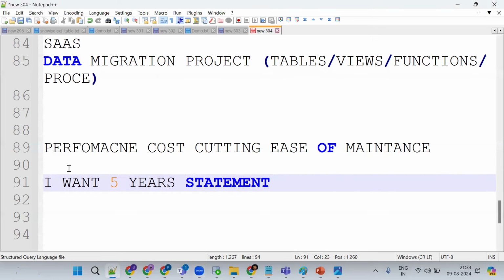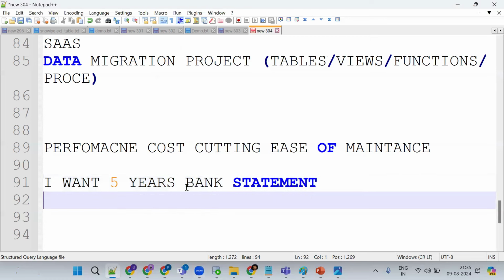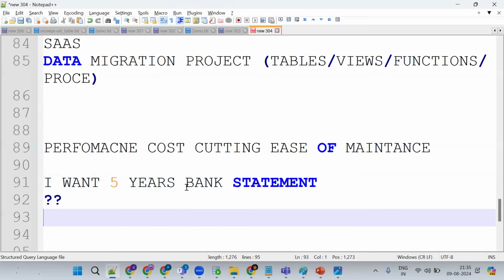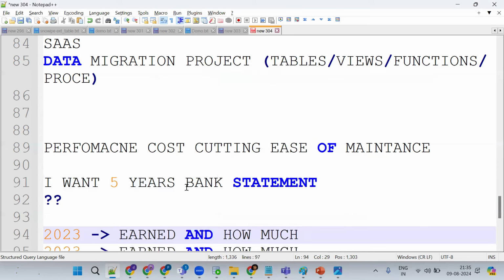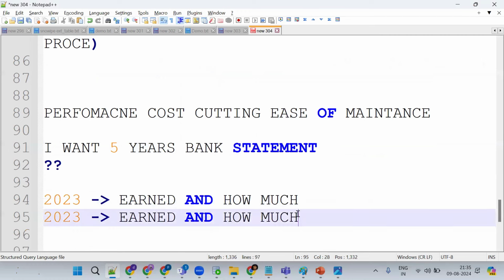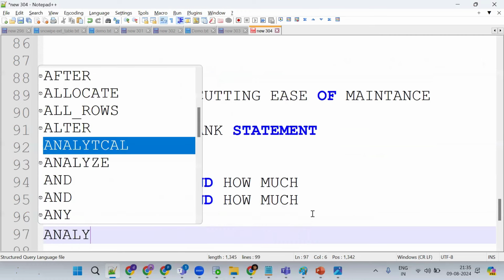Now tell me, why do I want a 5-year bank statement? What's the purpose? Suppose I open net banking and want to see the last 5 years statement. What should I do by seeing it? What can I understand? Anyone? Historical data. Okay, now I want to understand in 2023 how much I earned and how much I spent. Same thing in 2024. So I want to do analysis.